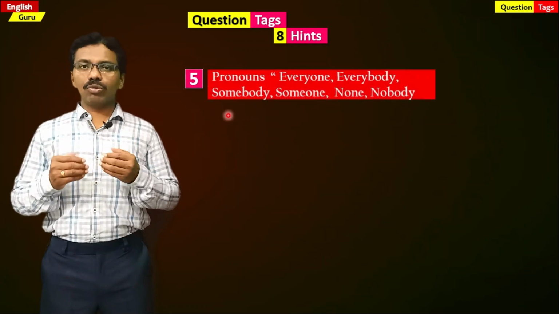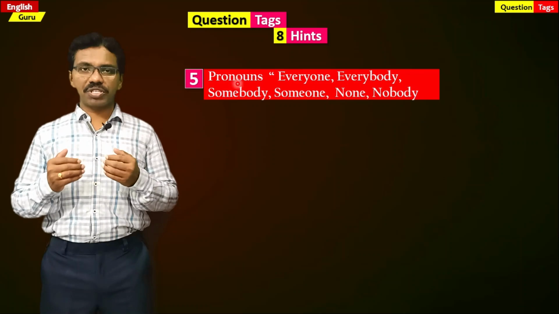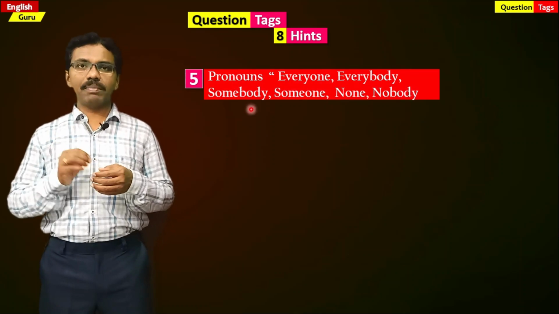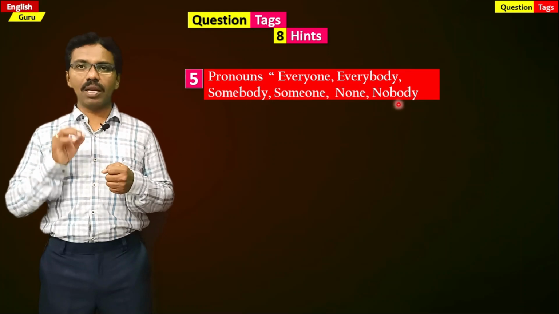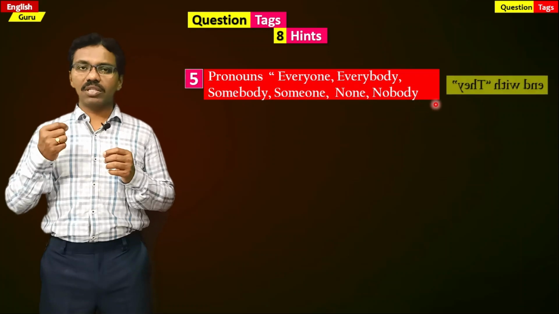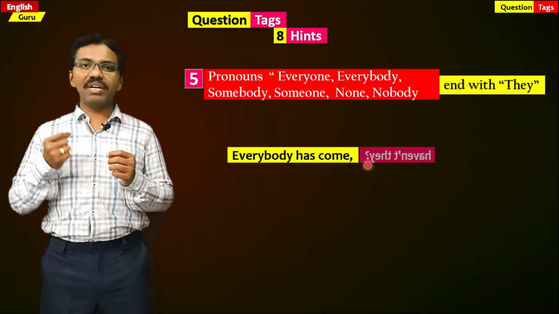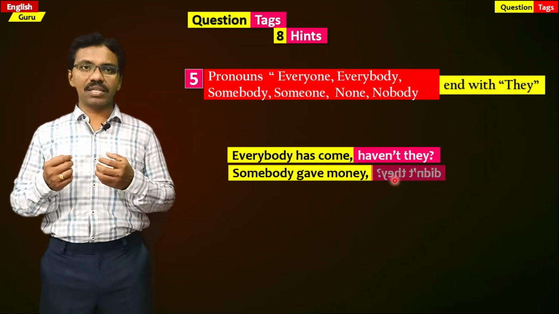The fifth hint or clue that we should remember while writing a question tag is whenever there is a pronoun like everyone, everybody, somebody, someone, none, nobody. So the question tag always ends with the pronoun they. For example, everybody has come, haven't they? And somebody gave money, didn't they?